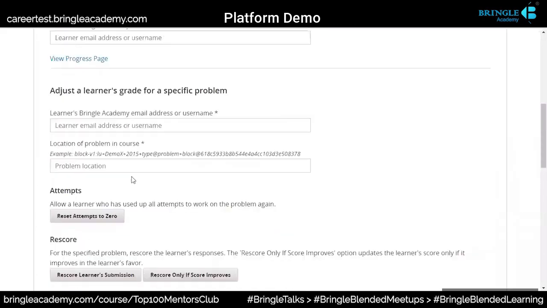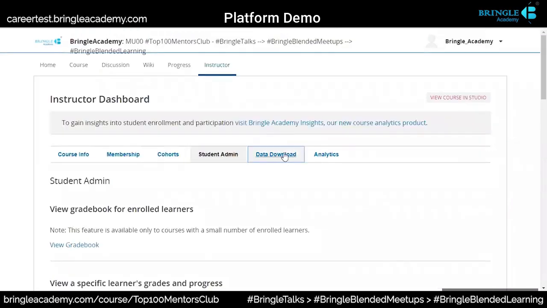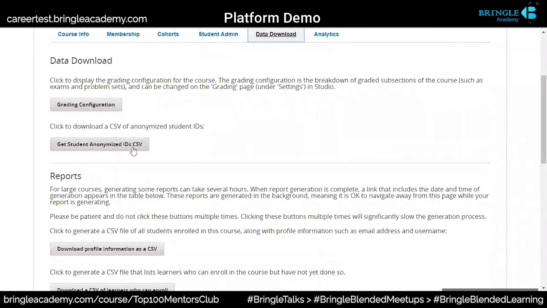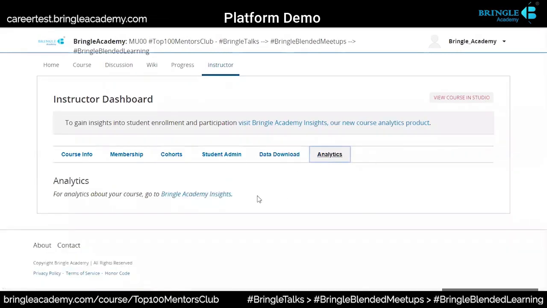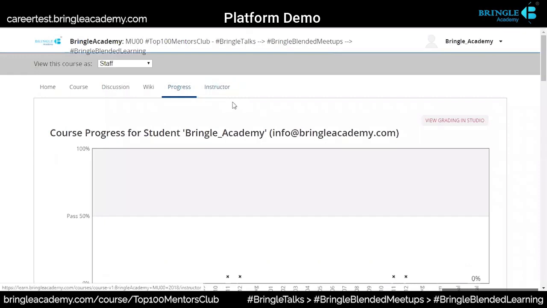Show task status. It's a complete platform. Then the data download, if you want, grading configuration, things like that. And finally the analytics. There's a basic analytics which is available here. So this section will be available to them. Of course, these are all customizable, and accordingly we can do that for them. So this is the entire content management platform, live classroom and one-on-one mentoring platform which you are getting in this.